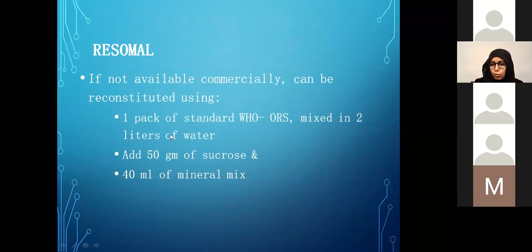So instead of mixing it in 1 liter of water, you mix it in 2 liters of water to decrease the sodium content, but then you have to add mineral mix which has abundance of potassium to make the potassium up, and add a little bit more sugar because they need more sugar.